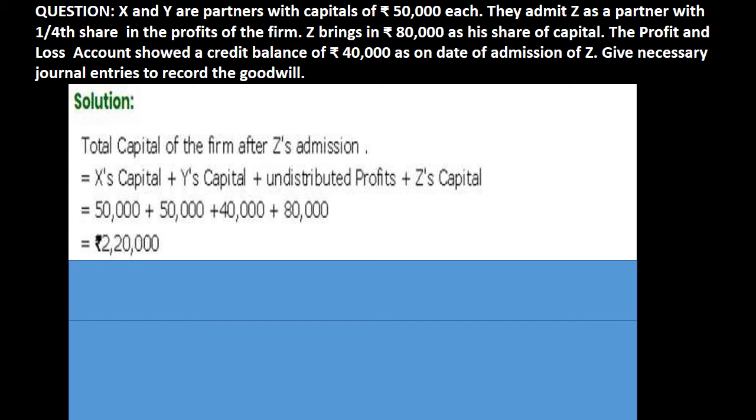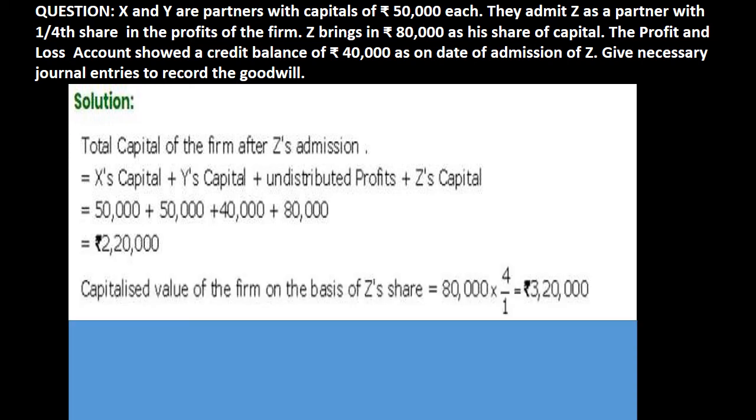Now, on adding X and Y's capital and undistributed profit with Z's capital, we will get total capital of the firm as rupees 2,20,000. After computing actual capital of the firm, next step is to compute capitalized value of the firm on the basis of Z's share. And as we know, Z is admitted in the firm for 1/4 share. Therefore, actual capitalized value of the firm on the basis of Z's share is 80,000 into reciprocal of his share, which is equivalent to 3,20,000.